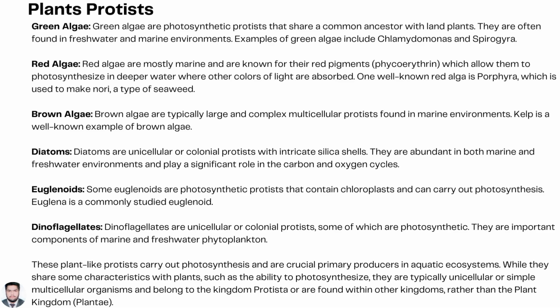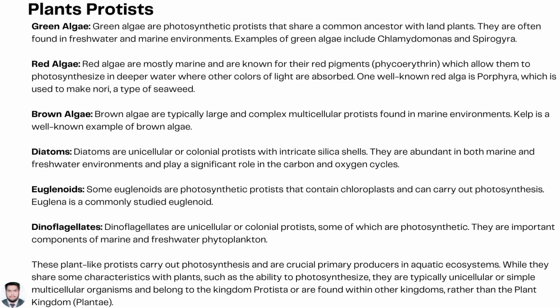Red algae. Red algae are mostly marine and are known for their red pigments, which allow them to photosynthesize in deeper water where other colors of light are absorbed. One well-known red alga is Porphyra, which is used to make nori, a type of seaweed. Brown algae. Brown algae are typically large and complex multicellular protists found in marine environments. Kelp is a well-known example of brown algae.